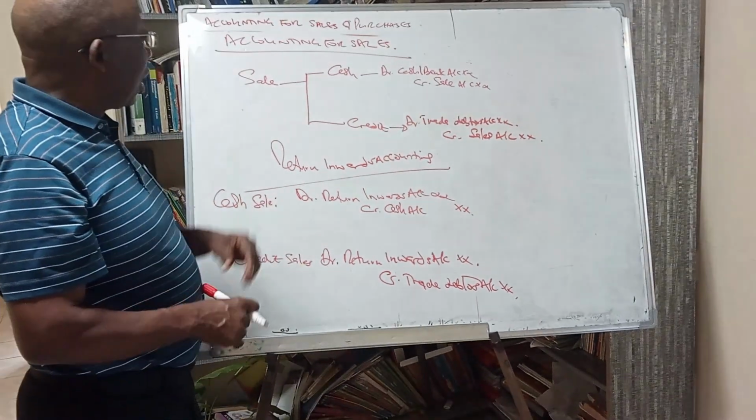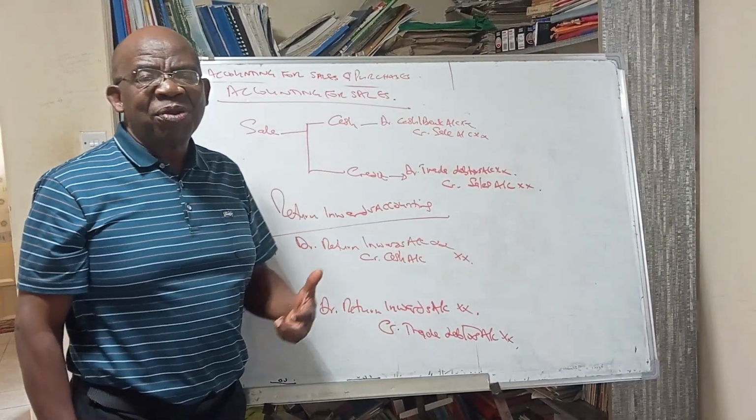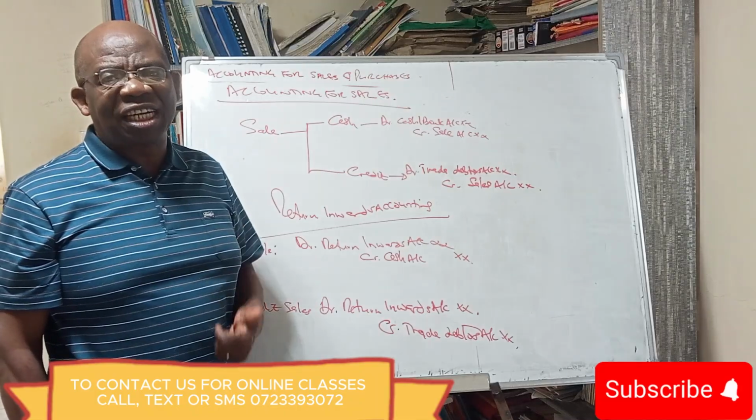That is how to account for sales and sales returns. That's how we account for purchases and purchases returns and sales returns.